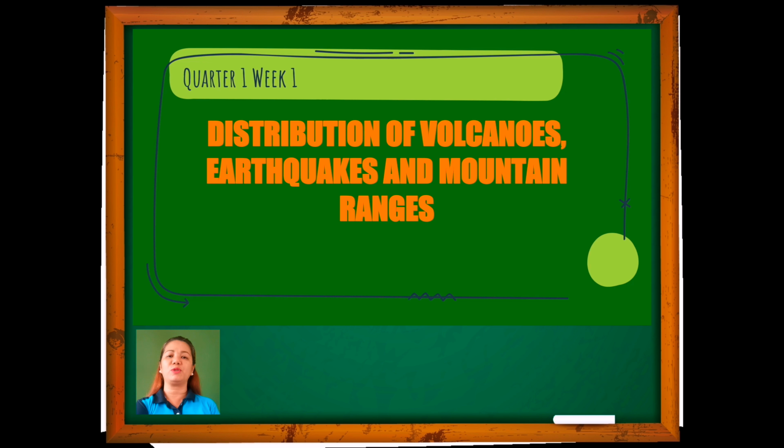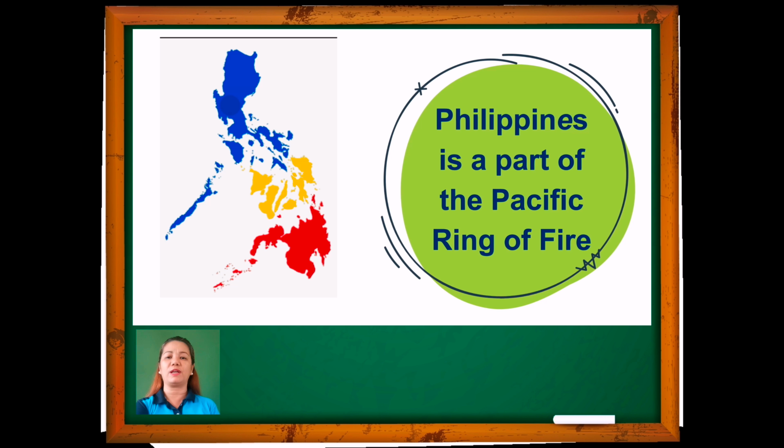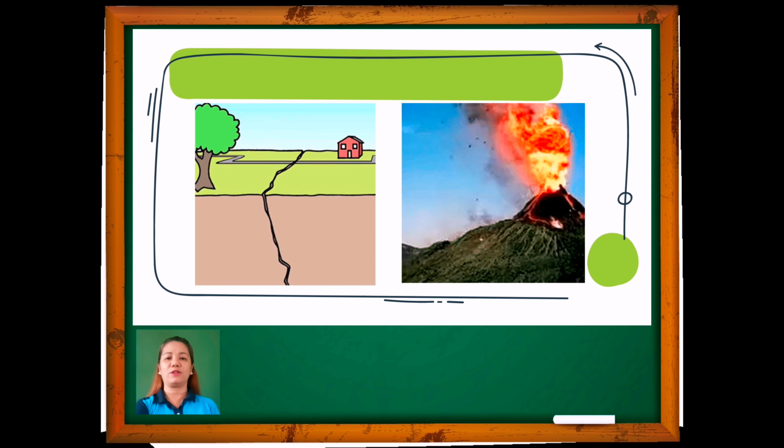In today's lesson, we will be discussing the distribution of earthquakes, volcanoes, and mountain ranges. You have learned from your past science lessons that the Philippines is a part of the Pacific Ring of Fire. This means that our country and other places located at the Ring of Fire experience earthquakes, volcanic eruptions, and other tectonic activities.